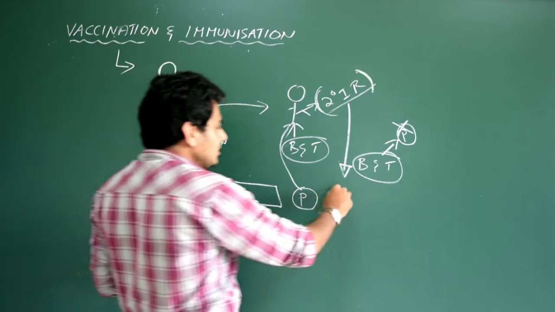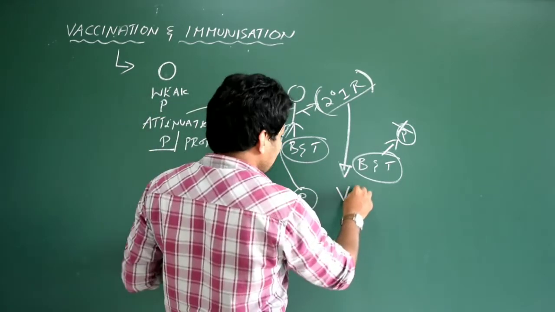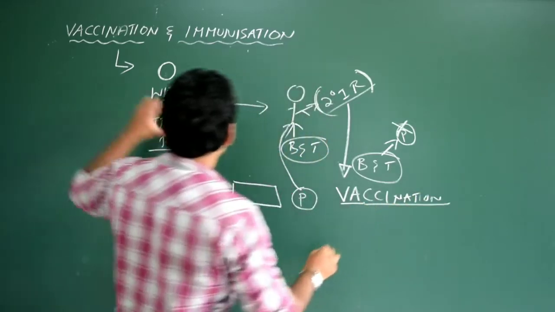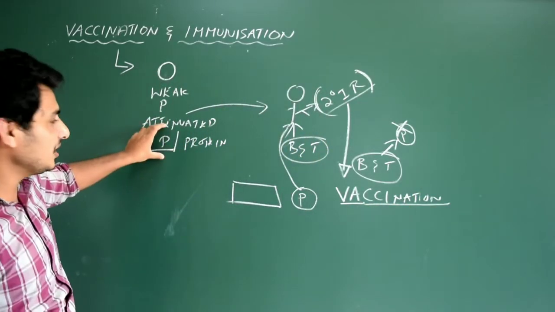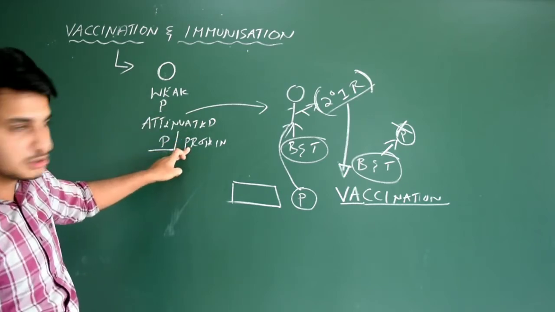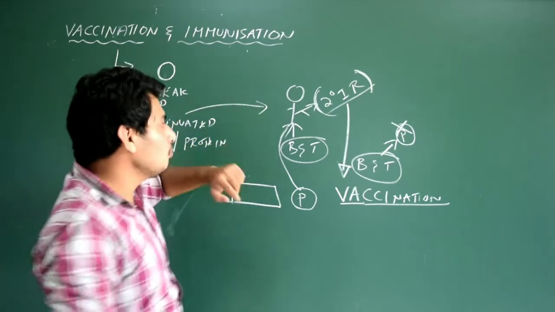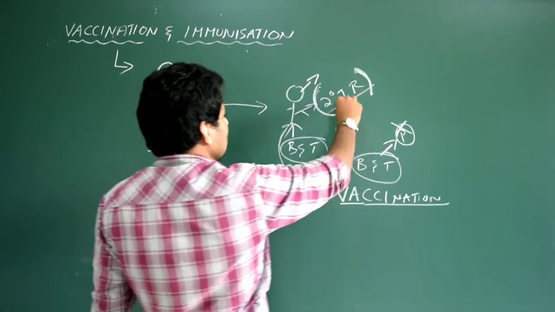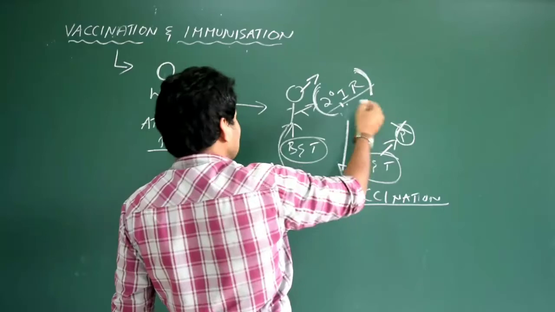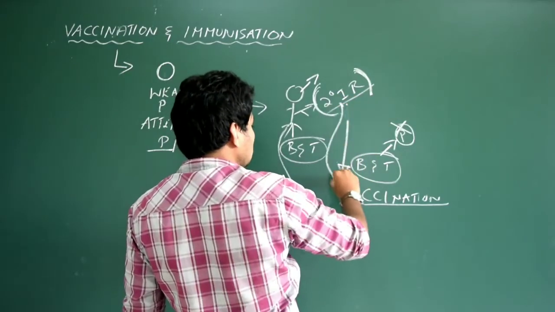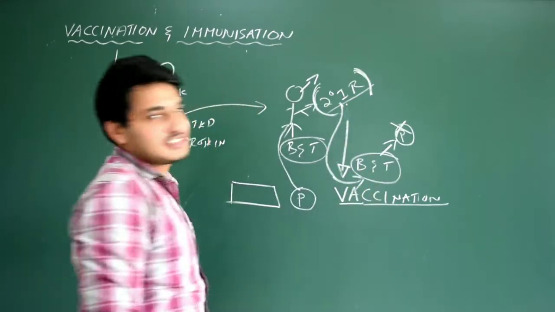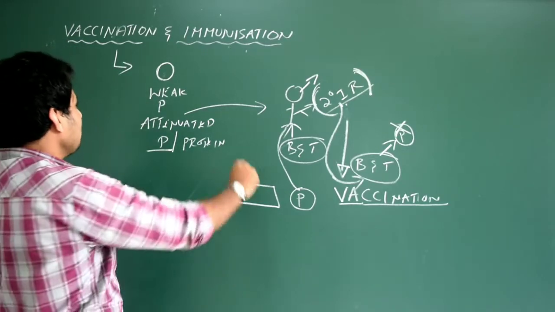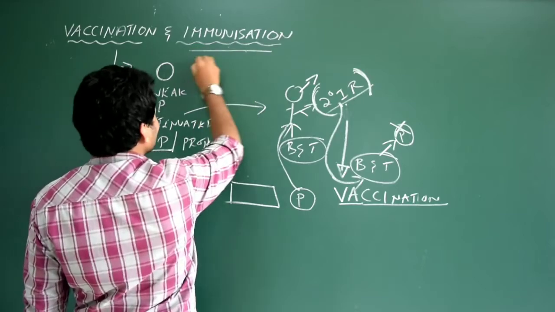Now the thing is, what is vaccination? The vaccination is nothing but it is the process of introduction of a weak pathogen or attenuated pathogen or protein part of the pathogen into the human body to encourage the production of secondary immune response, and they play a crucial role in the real infection, that is vaccination. Got it? So in other words, in simple way we can say that vaccination is equal to immunization.